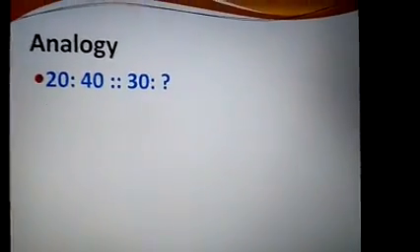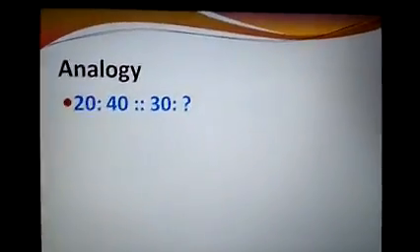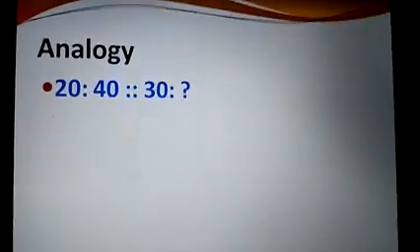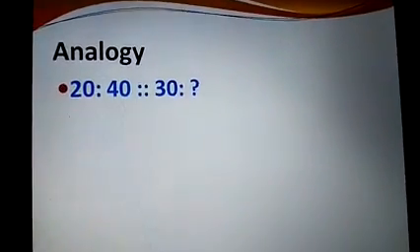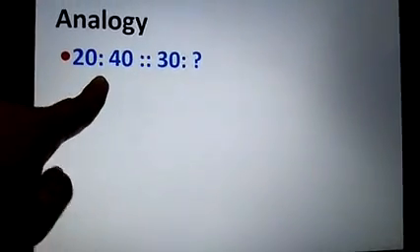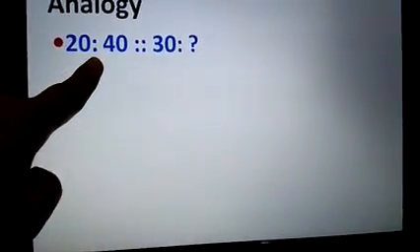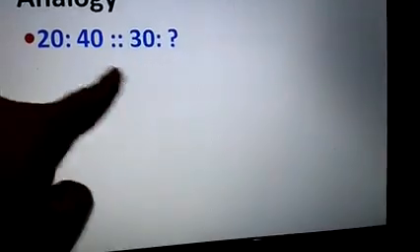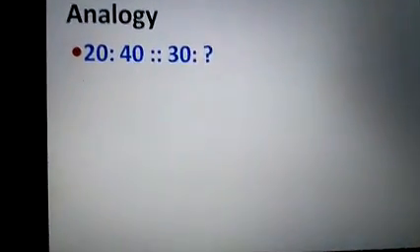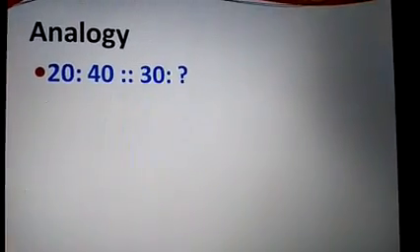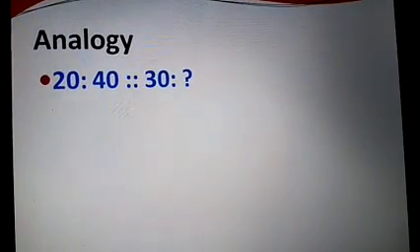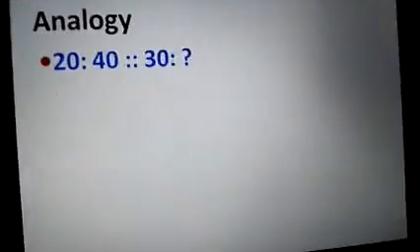Now next we will go for analogy. In analogy, what we have learned is that you have to find the similarity between the numbers. Look here, 20, this is the colon sign, but in case of analogy we call it 'is to'. If 20 is to 40, then what will 30 be to? Is there any similarity between 20 and 40? We all know the 2 table, right? So 2 ones are 2, 2 twos are 4, 2 threes are 6. Look here, 2 twos are 4. It is just 20. 20 means the 2 table.